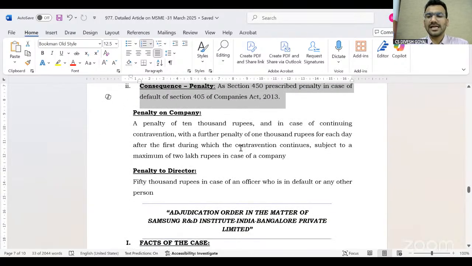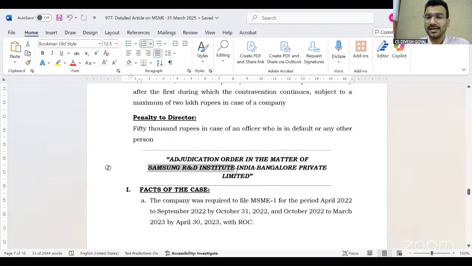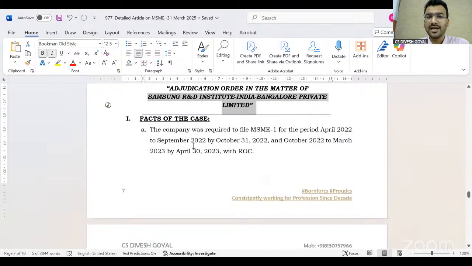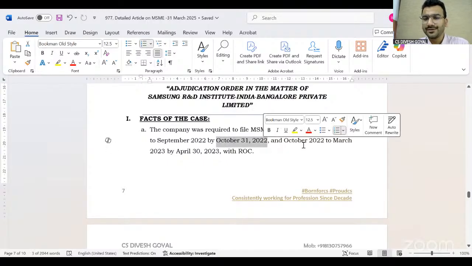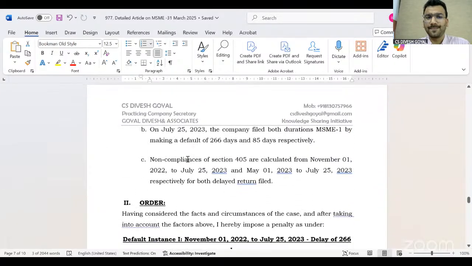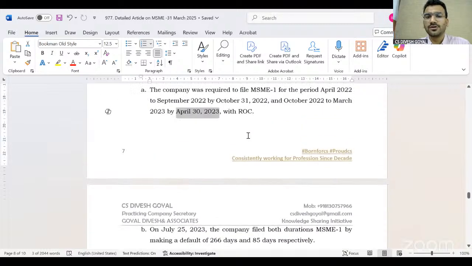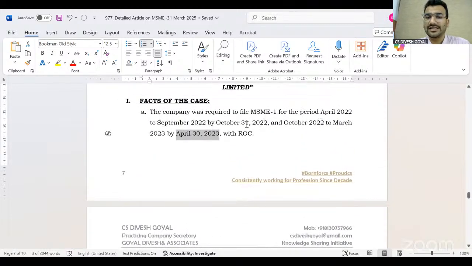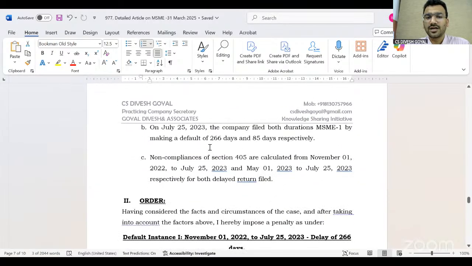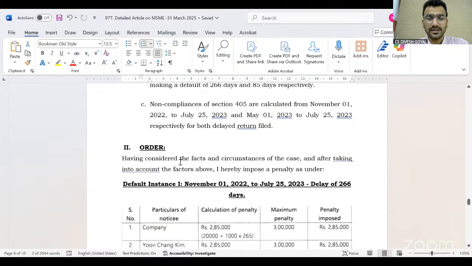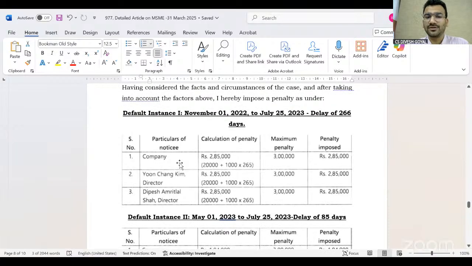And generally, whenever I talk about the penalty, people say, sir, you are scaring us. There is nothing like that. So I am practically covering an order of Samsung R&D Institute India Bangalore Private Limited. The company was required to file the MSME form for April 2022 to September 2022 by 31st October and for the next period by 30th April. In July 2023, the company filed both. So the company made a delay in filing of the MSME 1, and the ROC imposed the penalty on the company.